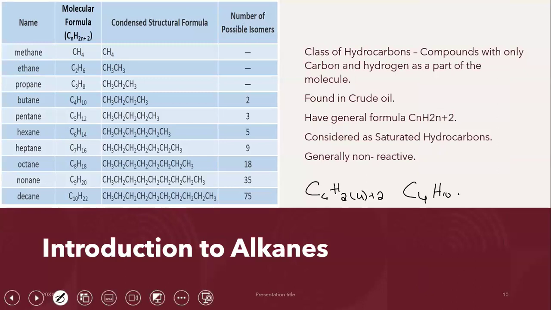Then do remember that these are saturated hydrocarbons, meaning that they only have single covalent bonds present. That's it.